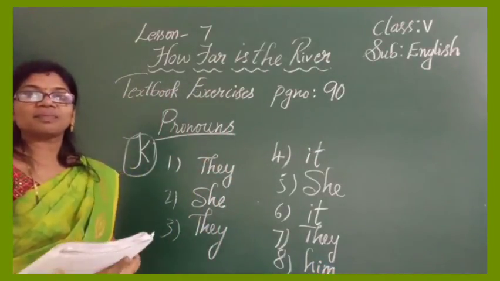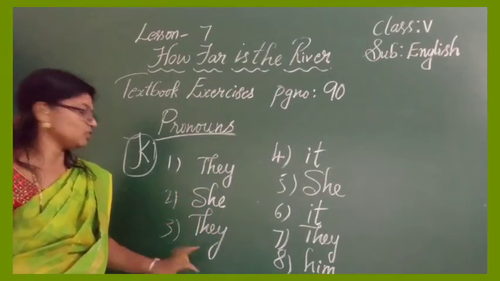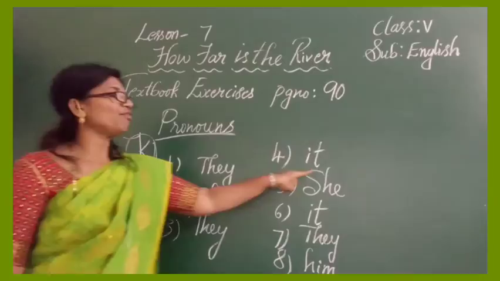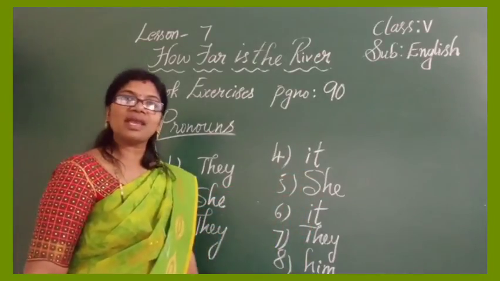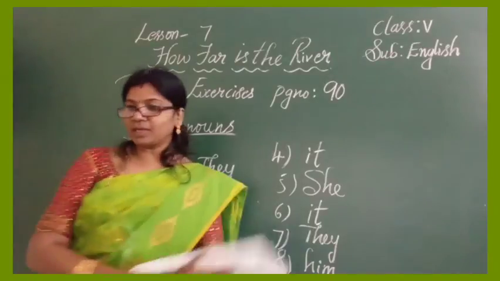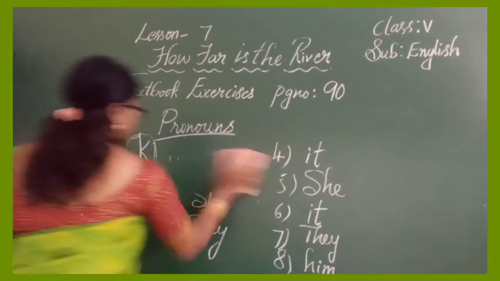Now, these are the pronouns that we could use. Let's go once again. First one, they. Second one, she. Third one, they. Fourth one, it. Fifth one, she. Sixth one, it. Seventh one, they. And eighth one, him. Now, let's go with exercise L.